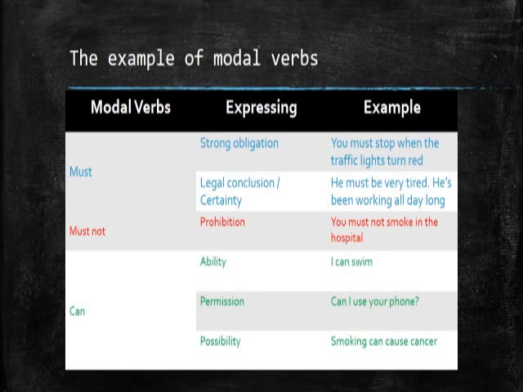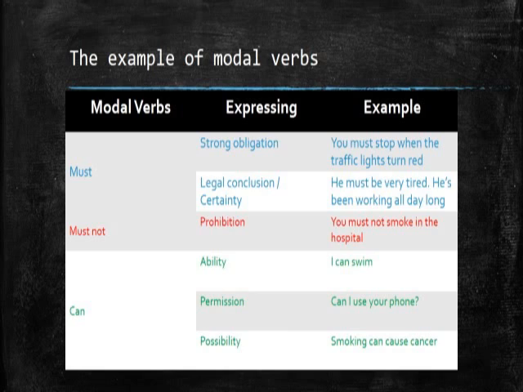And then the next expression is permission. Can I use your phone? Can I enter the room? Can I take the book? Can I go outside? That is permission. And then possibility, the example is smoking can cause cancer. This is possibility: smoking possibly becomes one of the causes of cancer disease. Okay, that is for must not and can.